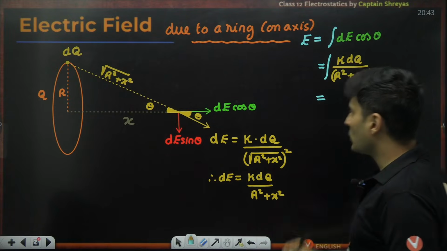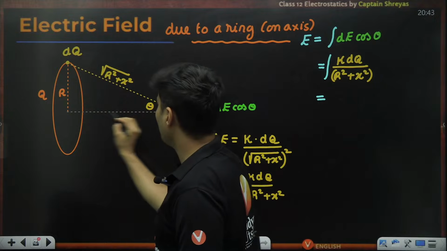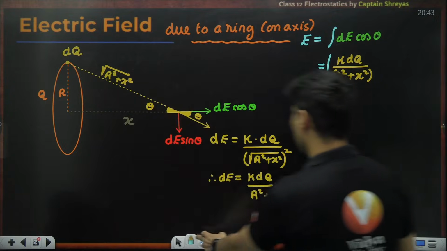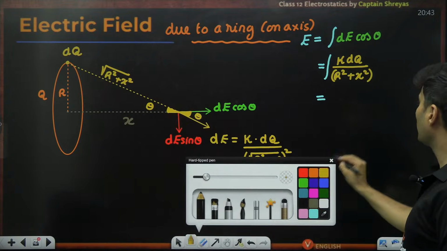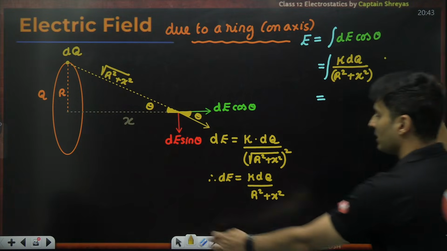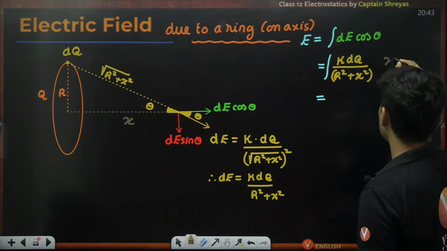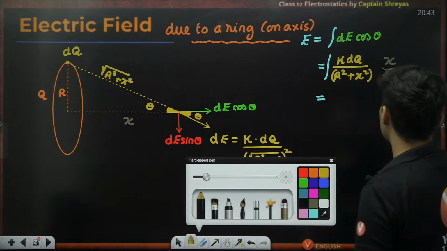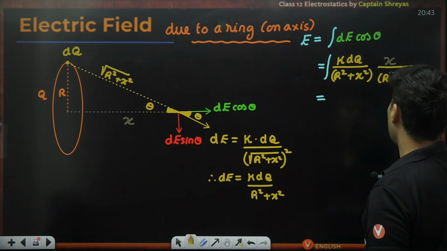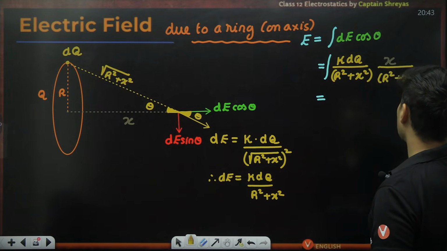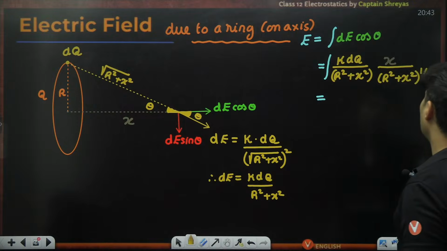Okay, and what is cos theta? Cos theta, you can see from here, adjacent side by hypotenuse. So adjacent side by hypotenuse, guys, adjacent side is basically how much? It is nothing but x by hypotenuse, which is nothing but r square plus x square raised to 1 by 2.